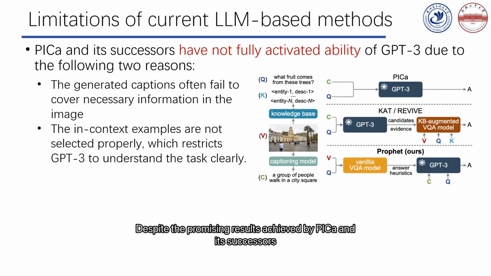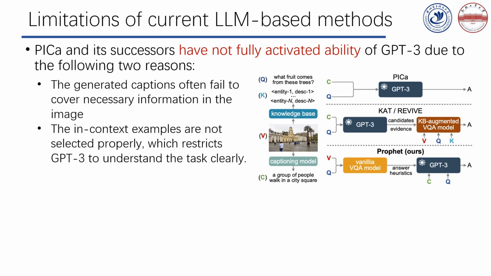Despite the promising results achieved by PICa and its successors, we argue that they have not fully activated GPT-3's ability, for the following reasons. First, the generated captions often fail to cover the necessary information in the image. Consider the example in the figure.